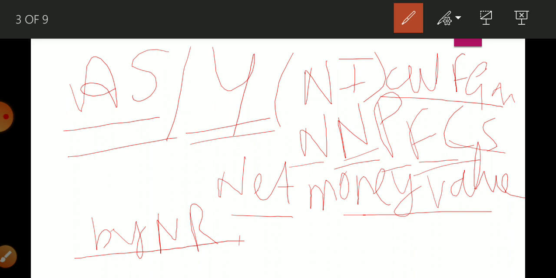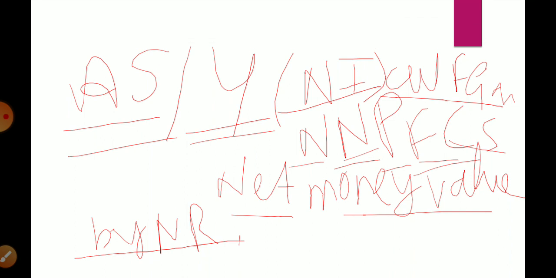So this is the definition of aggregate supply or income. Actually this is a tip for you. If you forget the actual meaning that is given in your book, you can write the meaning of national income. Otherwise, how can we define aggregate supply?